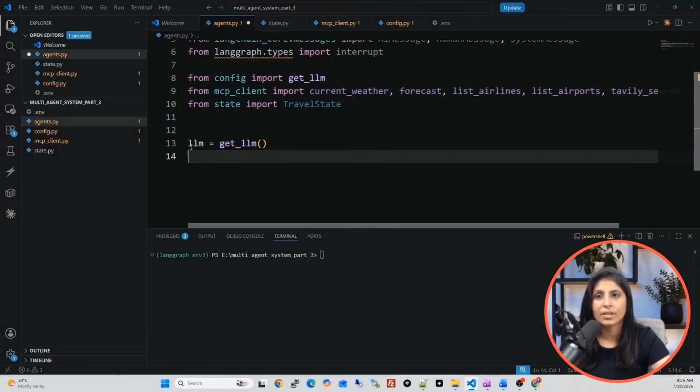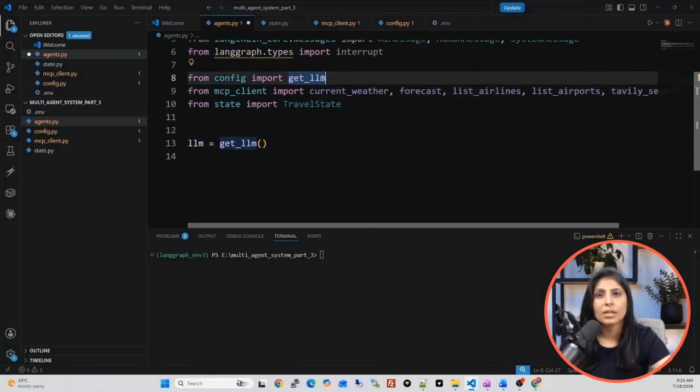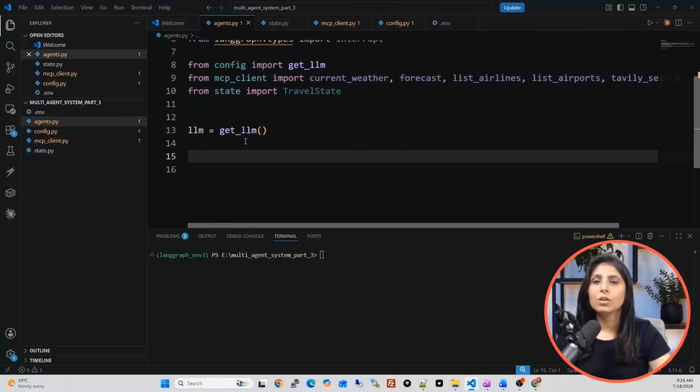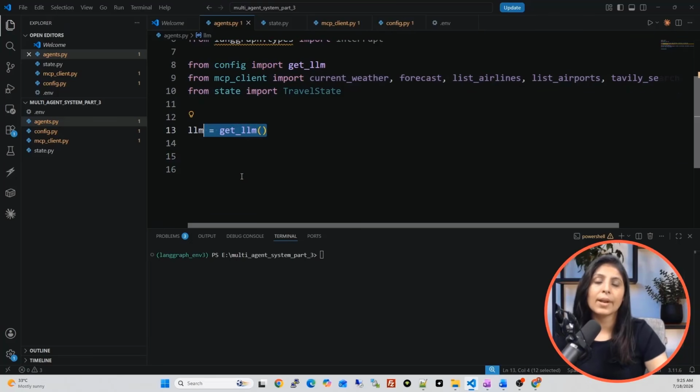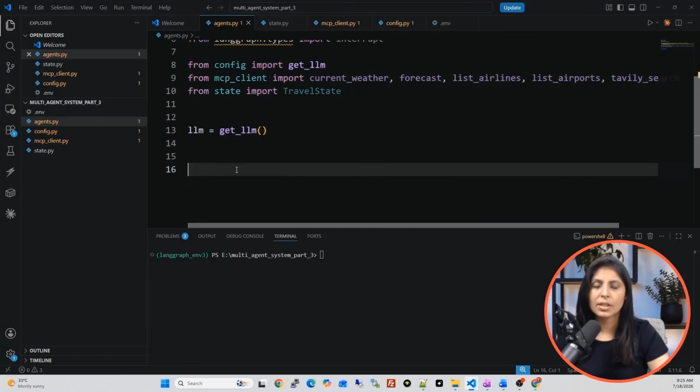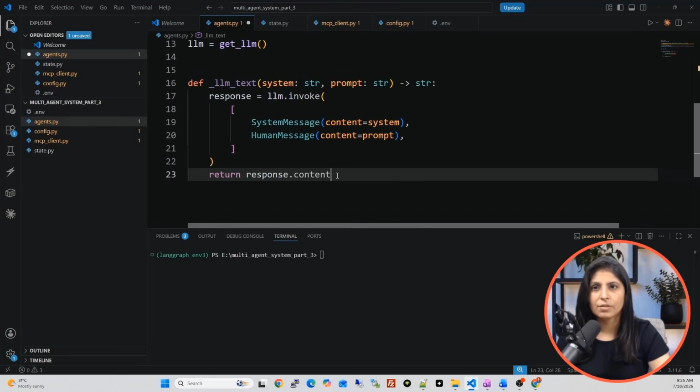So you can load it like this. See, in the LLM variable, I'm just writing the name of the function where we have loaded the LLM. So after loading this LLM, now we will write two helper functions. Let me write the function first, then I'll explain why we are using that function. This is my first function. The function name is LLM text.